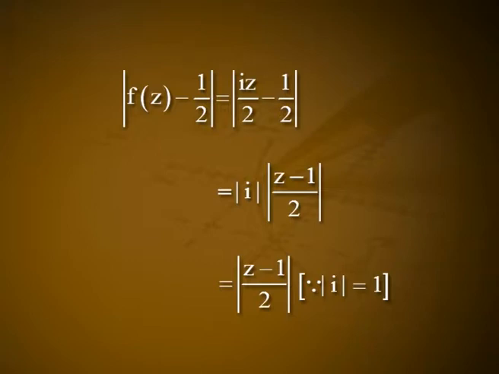Let z be any point in the region |z| < 1. Also choose epsilon positive arbitrarily. Now consider |f(z) − i/2| < epsilon. We know that |f(z) − i/2| = |iz/2 − i/2|, that is |i(z − 1)/2|, that is equal to |z − 1|/2, since |i| = 1. From star we can see that |f(z) − i/2| < epsilon, that is |z − 1|/2 < epsilon, which implies that |z − 1| < 2 epsilon.